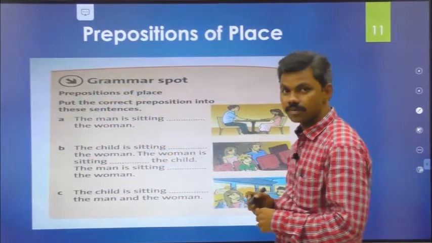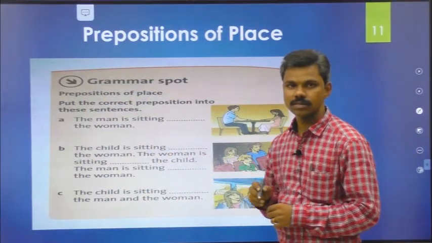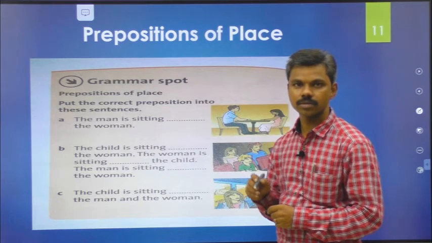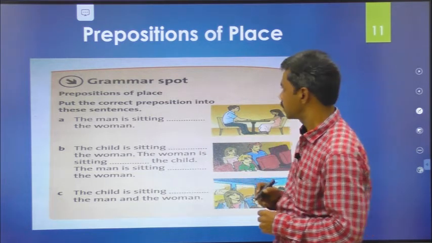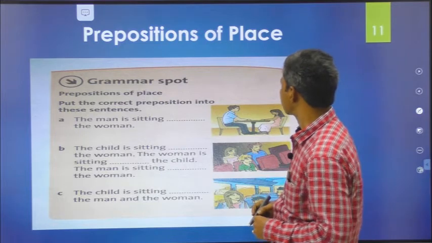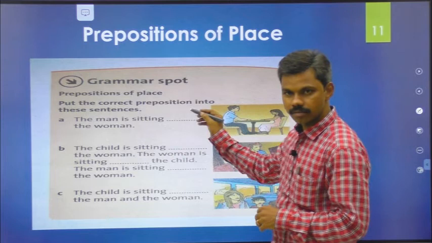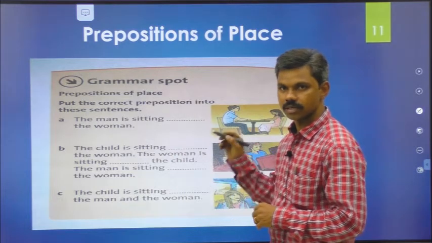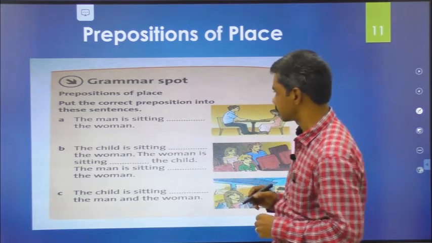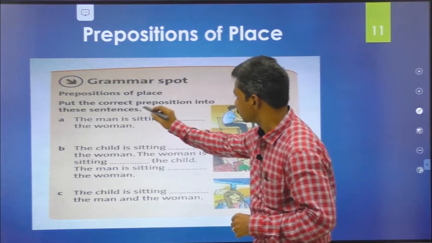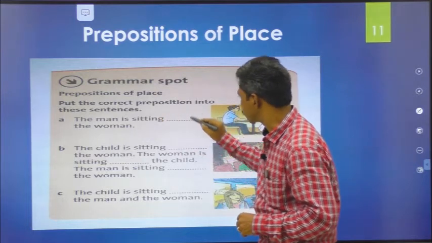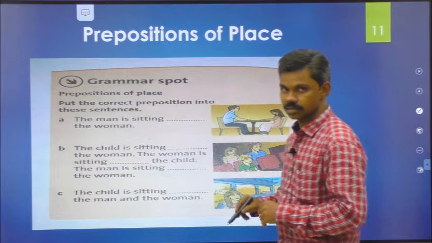Yes. Now let's do one exercise given in your Cambridge PET textbook. So here, prepositions of place. Before you do this exercise, please read the instruction given in your textbook carefully. So what is the instruction? Put the correct preposition into these sentences.